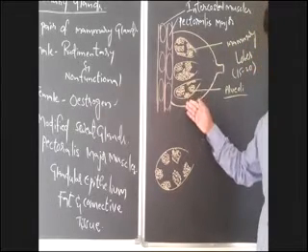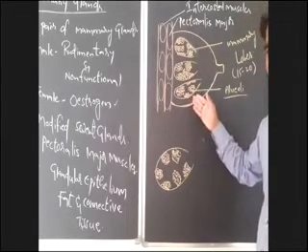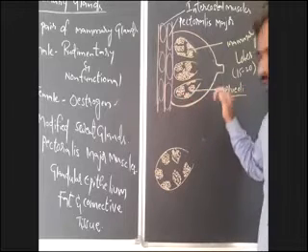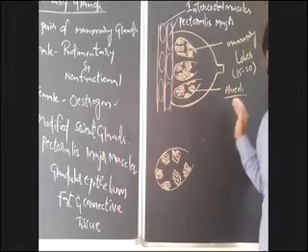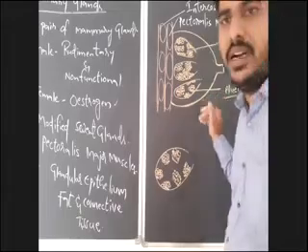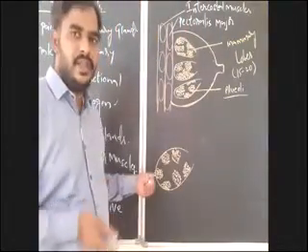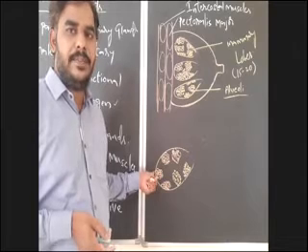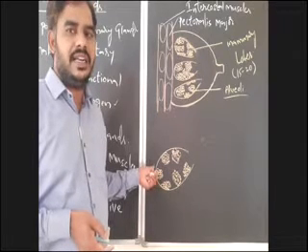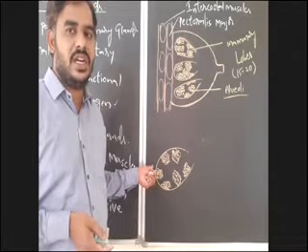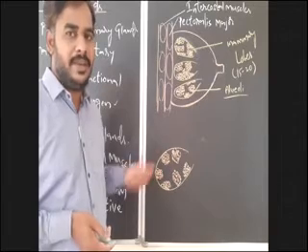In each mammary lobe, there are clusters of secretory cells or glandular cells known as alveoli. These are the sites of secretion of milk, so we consider alveoli as the structural and functional units of the mammary gland.